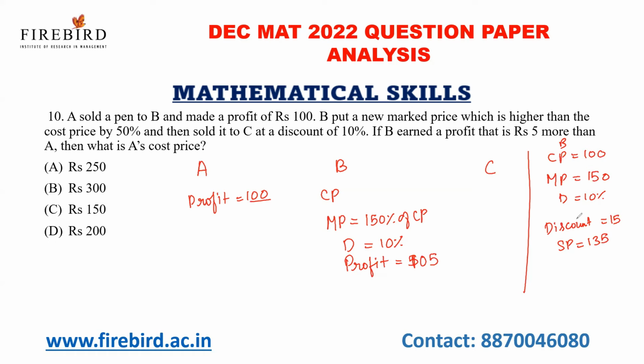Okay, see, the selling price is 135. Here the profit is what? 105.